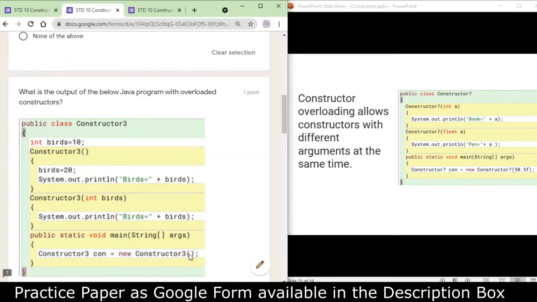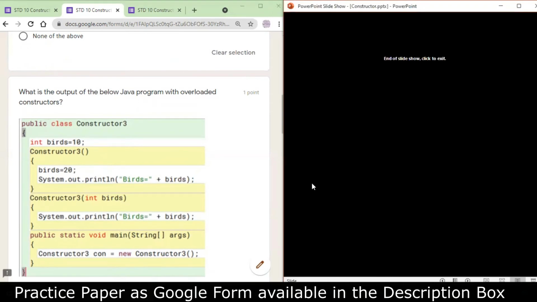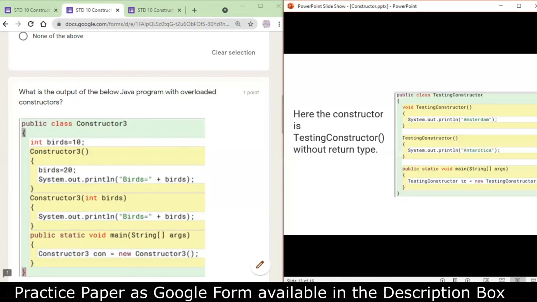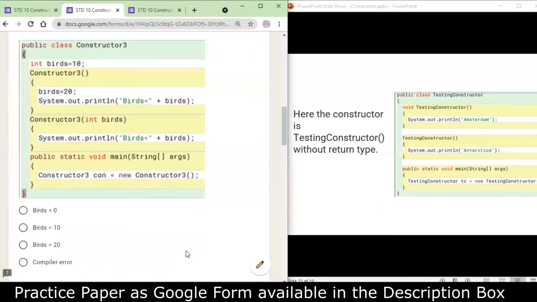When no values are being passed in the main method, the default constructor will be invoked. If the default constructor is invoked, then birds equals to 20 will be initialized and the answer that will be printed is birds equals to 20. So my answer is this.